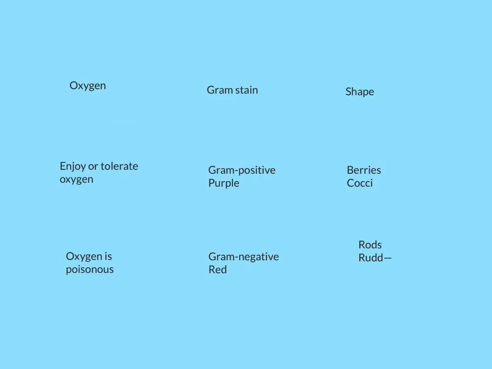So as we build the structure for our new taxonomy, the first thing you should be aware of is that we're only going to use three things. Whether or not we're going to look at oxygen, and we're going to decide whether the bugs enjoy or tolerate oxygen, or oxygen is poisonous to them.